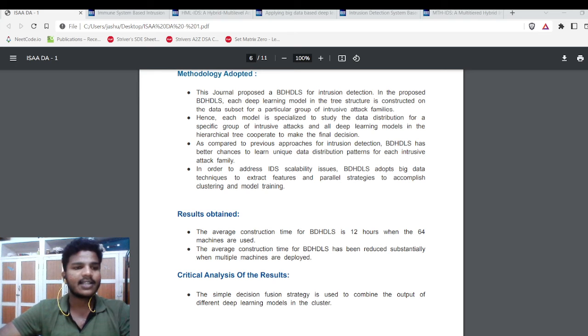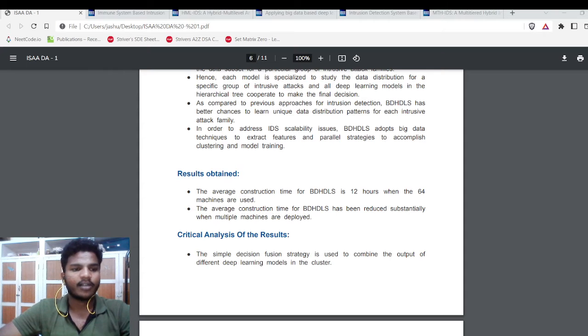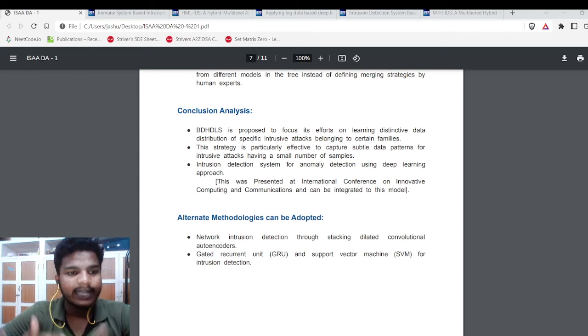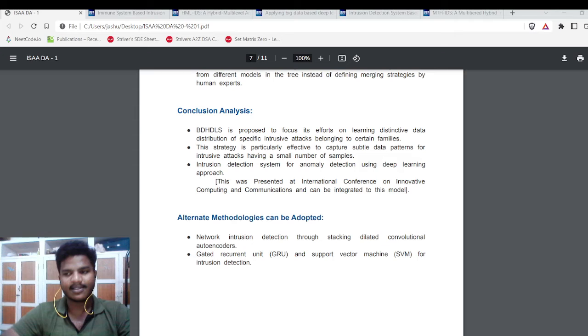Here we can see BDHDLS has a better chance to learn unique data distribution patterns for each intrusive attack family. So this is the methodology adopted. If I can sum up, the construction time for BDHDLS is 12 hours, when we consider that 64 machines are used.